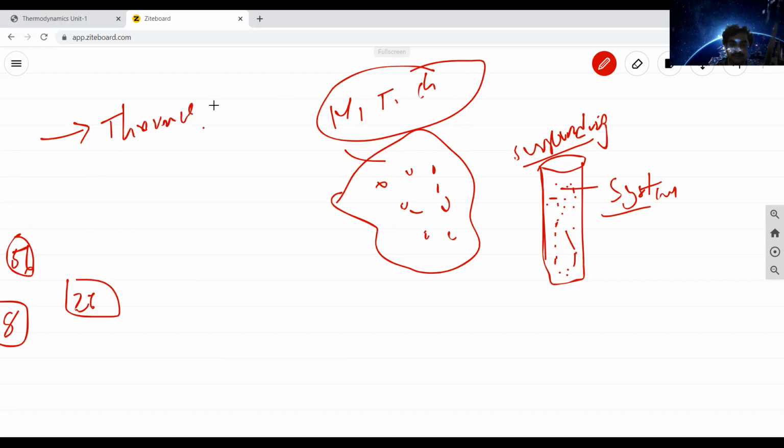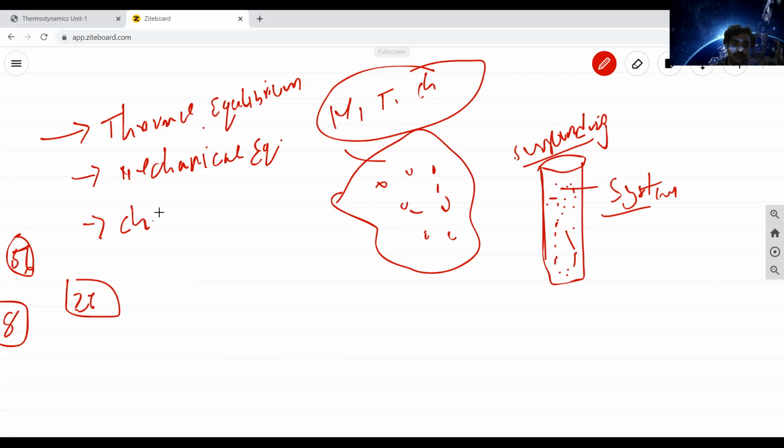Second, mechanical equilibrium. Third, chemical equilibrium. So these are the three classifications of equilibrium systems: thermal equilibrium system, mechanical equilibrium system, chemical equilibrium system.